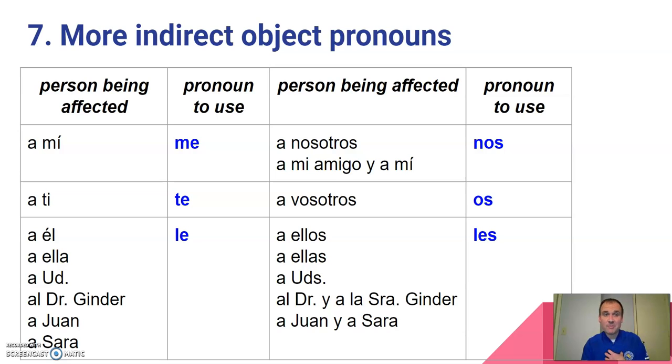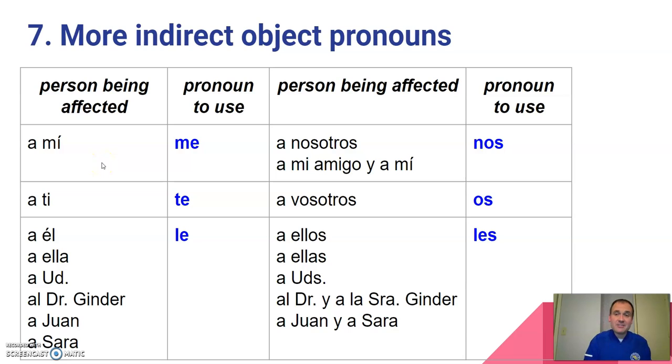Me gusta refers back to what, I like. Te gusta, what do you like? Le is that idea of he or she or you formal. Nos would be what we like. Les, what do they like or what do all of you like? Now what you see over here is some phrases. These are actually indirect objects, and these are indirect object pronouns.